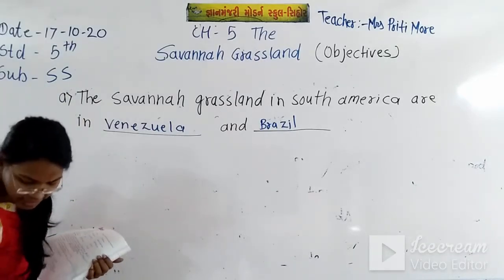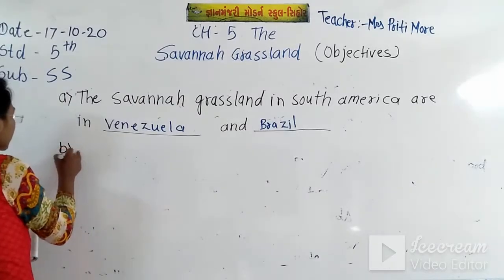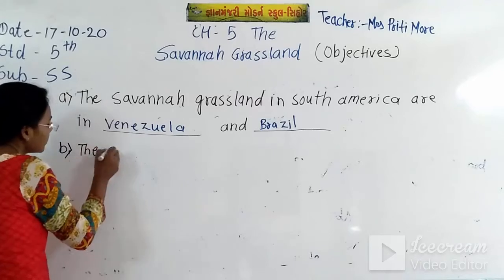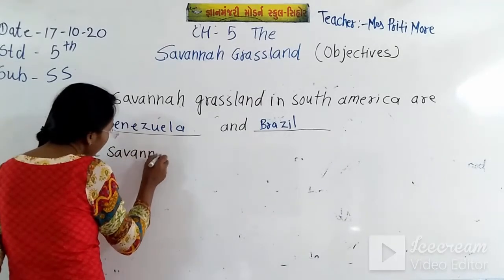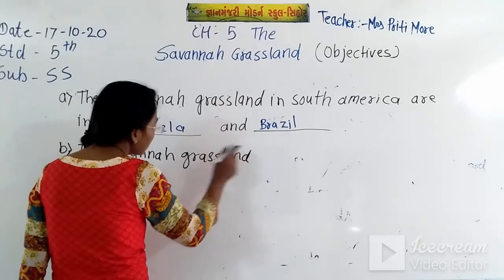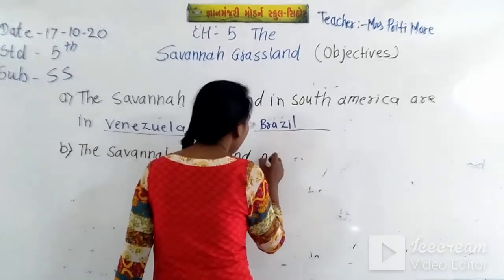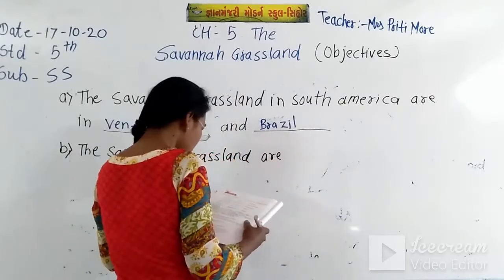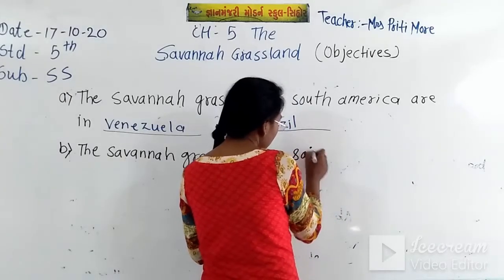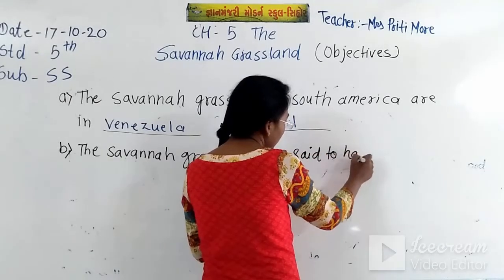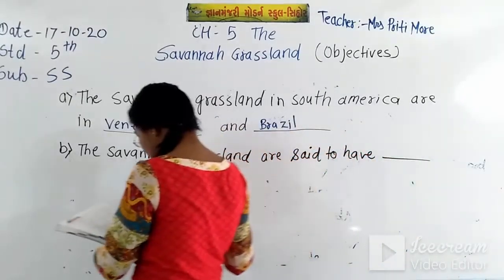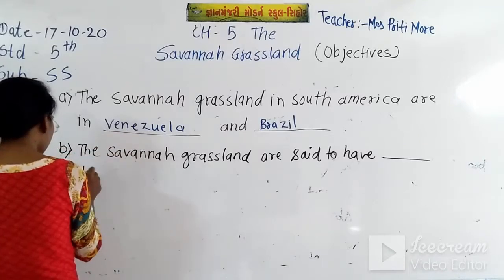Now the second is B. The savanna grassland are said to have blank space type of climate.